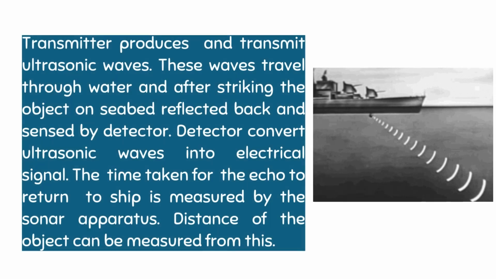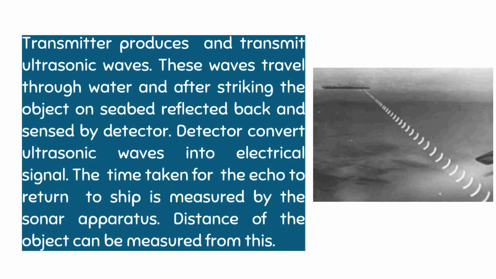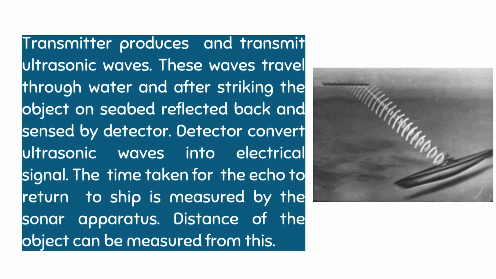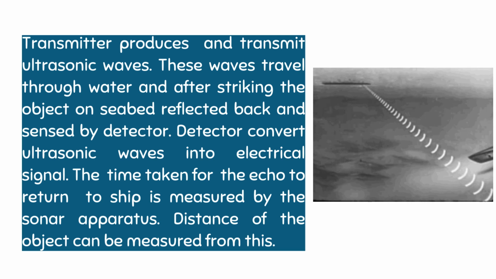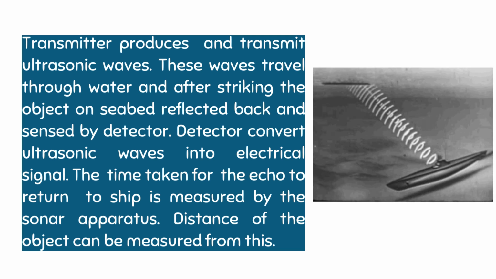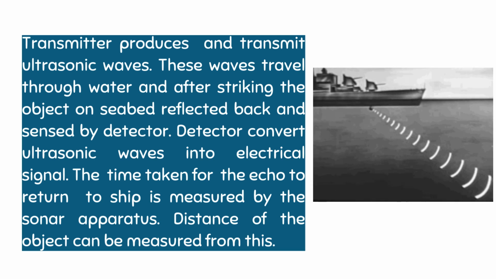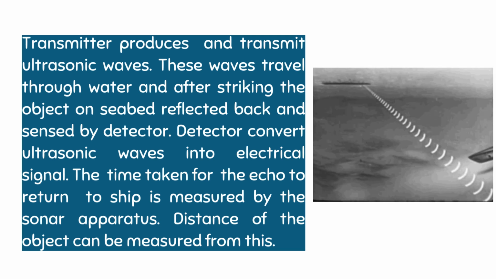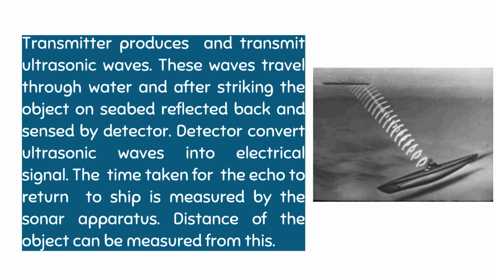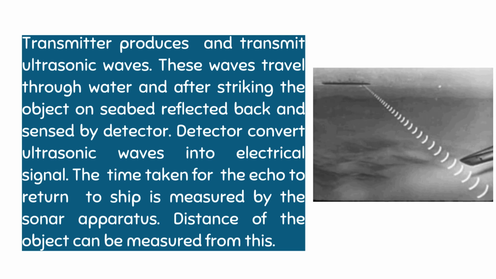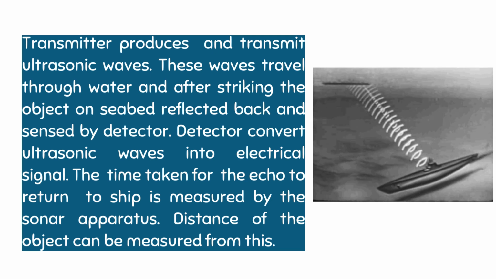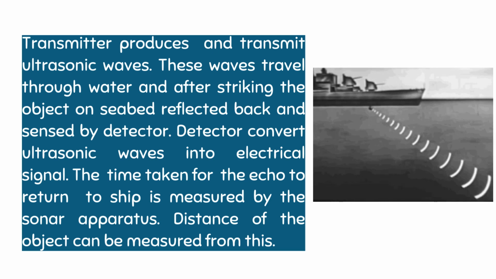In the previous section, we discussed sonar. In this section, we will discuss the working of sonar. First of all, the sonar has two main parts, that is a transmitter and a detector. The transmitter produces and transmits ultrasonic waves. These waves travel through the water, as shown in this video, and after striking the object on the seabed, they are reflected back and sensed by the detector. The detector converts these ultrasonic waves into electrical signals.